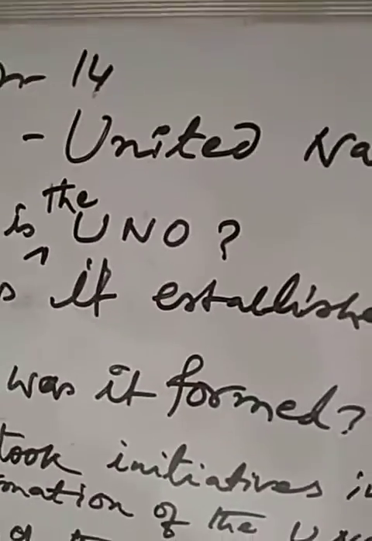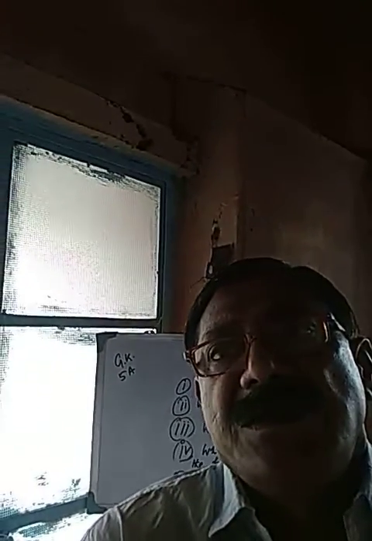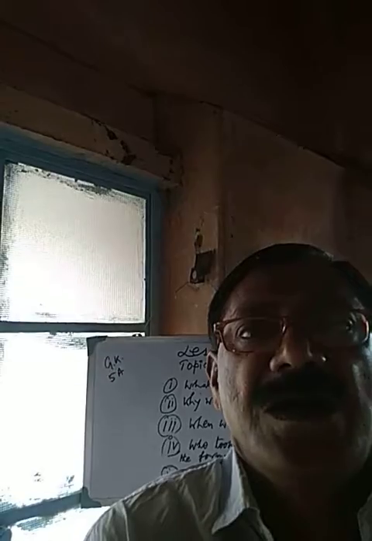Now, first question, what is the United Nations? What is the UNO, or what is the definition of UNO? The full form of UNO is the United Nations Organization. Now, what is it? The United Nations Organization is an international political organization of the countries of the world.